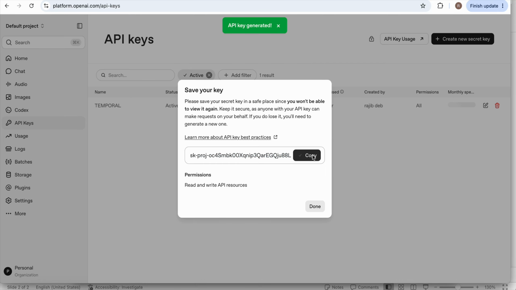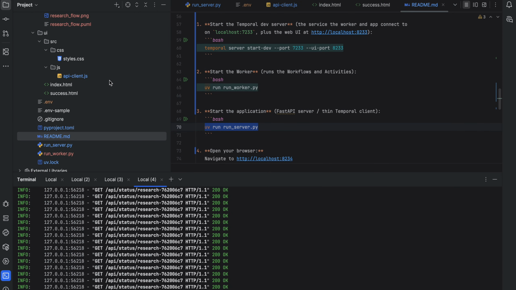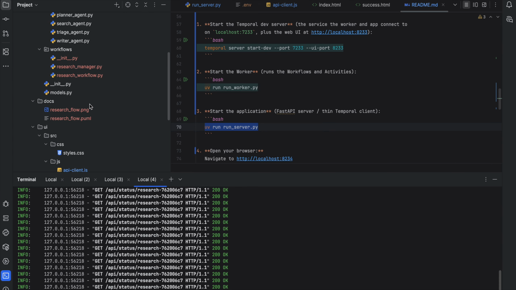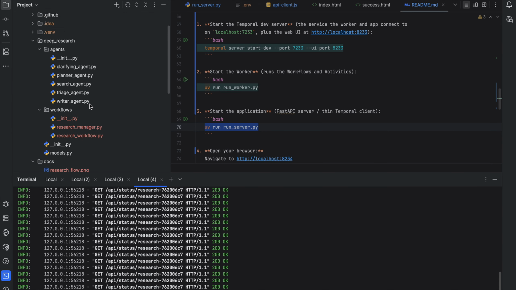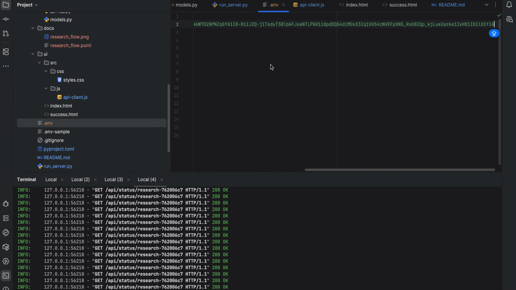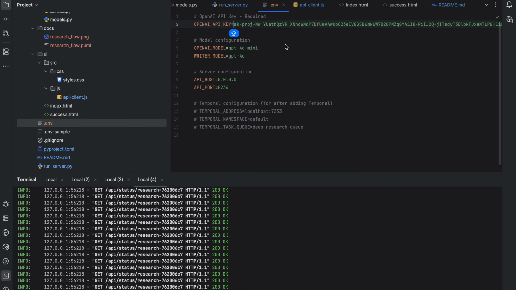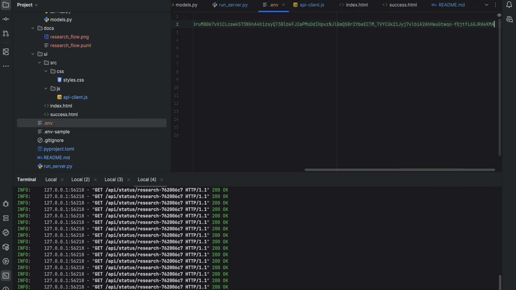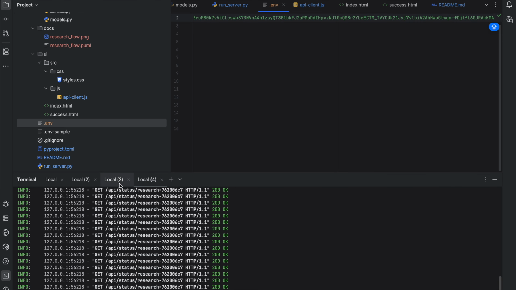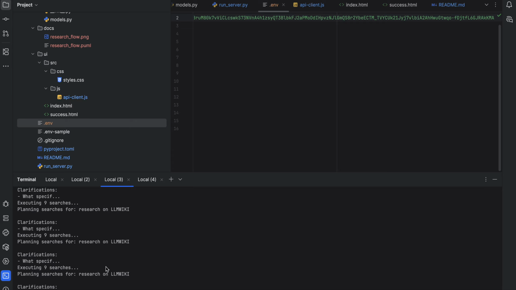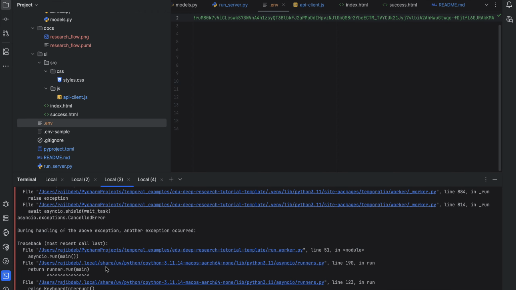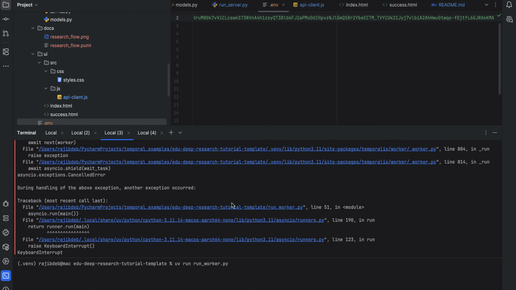I'll copy the key, go back to my code in the .env, and replace the old key with the new one. And I'm going to restart the worker.